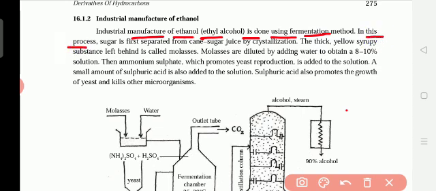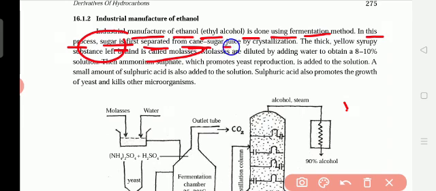In this process, sugar is first separated from cane sugar. So from sugarcane, what do we get? We get sugar. So from sugar we get the ethanol. Not only by using the sugarcane do we get sugar, but also we get the ethanol. Okay, alcohol we get. First sugar is separated from cane sugar, and after separating the sugar, it will be